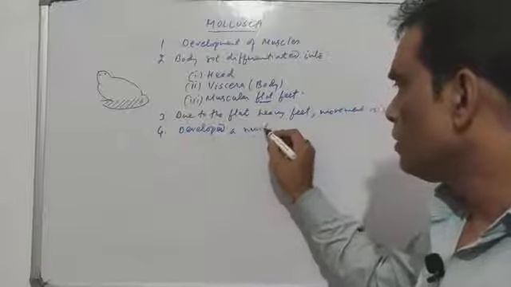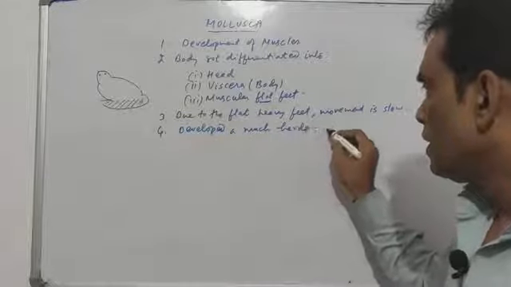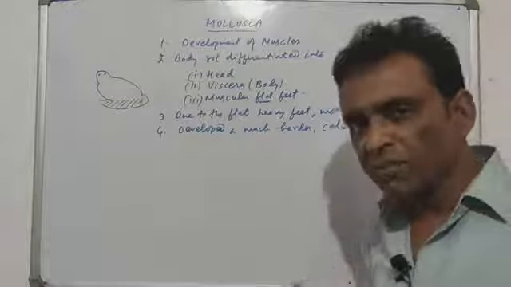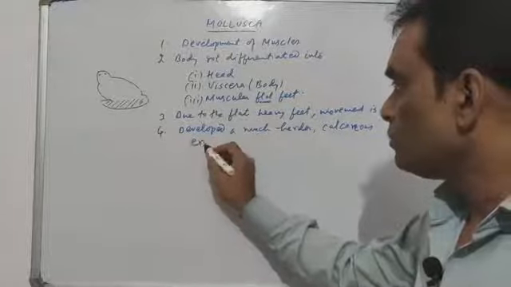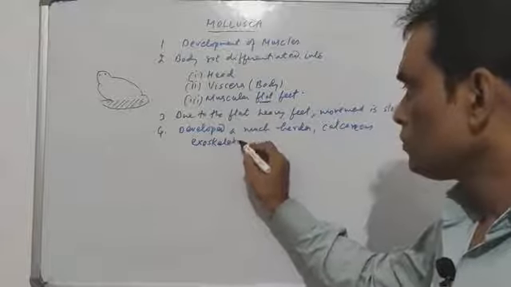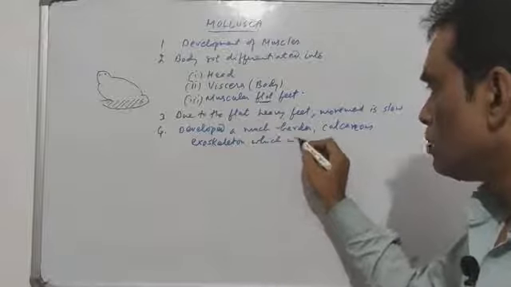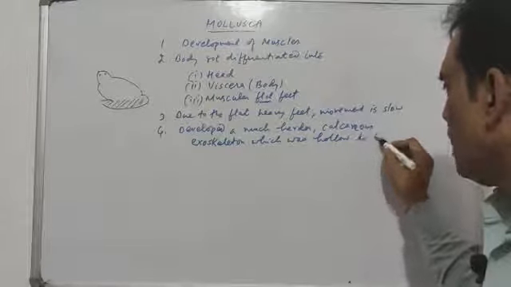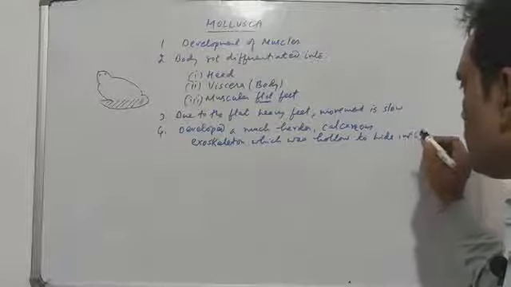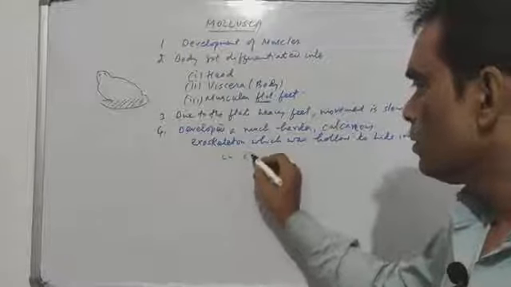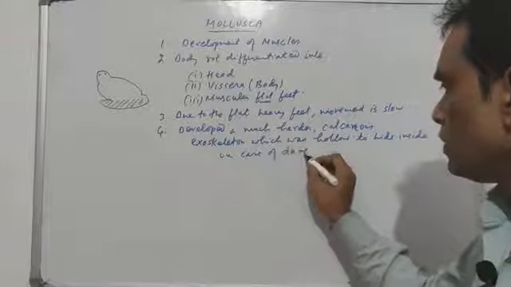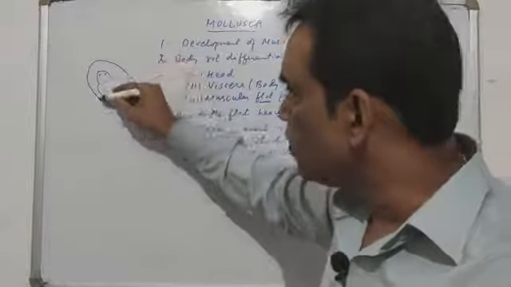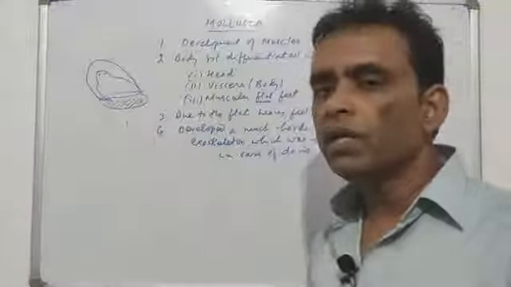a much harder, rather I can say calcareous, in the sense made up of calcium carbonate, exoskeleton, which was hollow in the sense to hide inside in case of danger. So these Mollusca develop a covering on their body like this, hard, and hollow from inside, so they could go very easily inside.